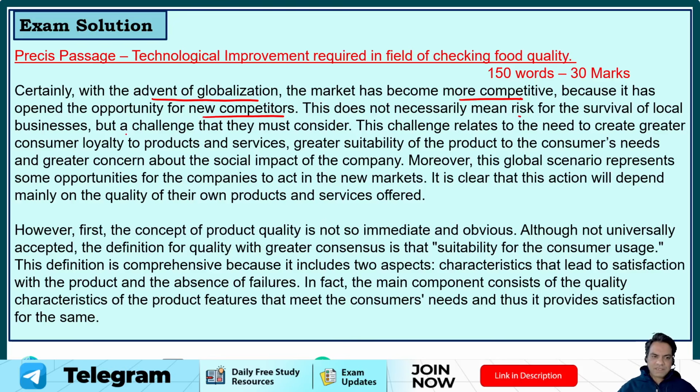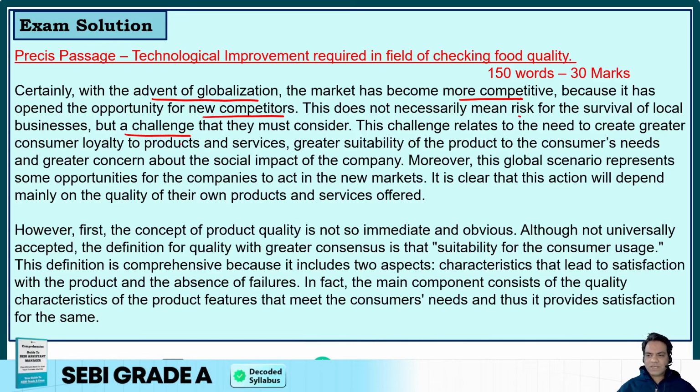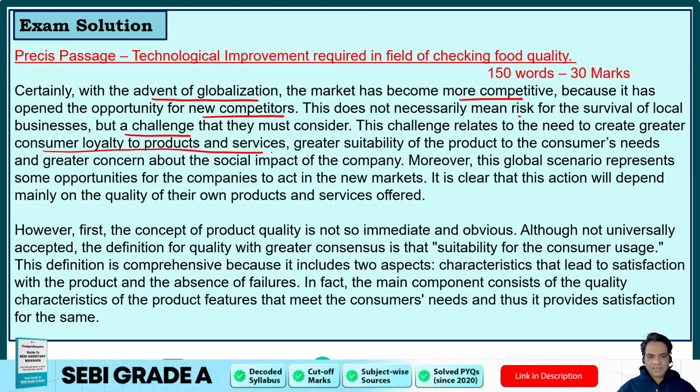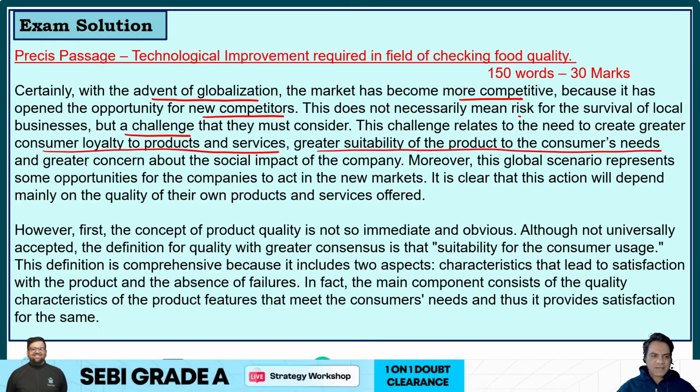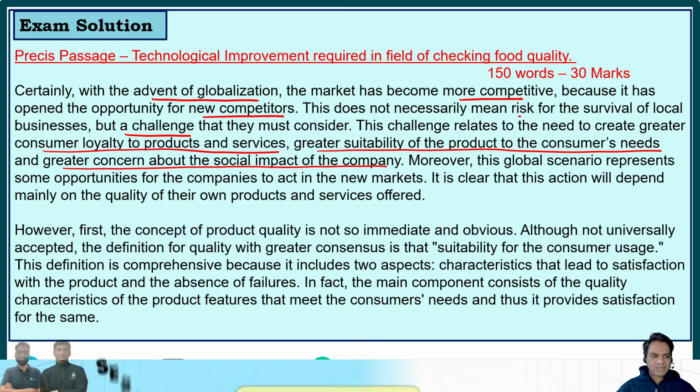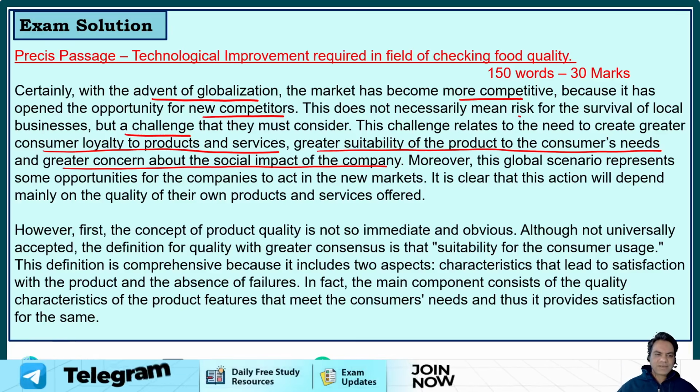This challenge relates to the need to create greater consumer loyalty to products and services, greater suitability of the product to the consumer's needs, and greater concern about the social impact of the company.